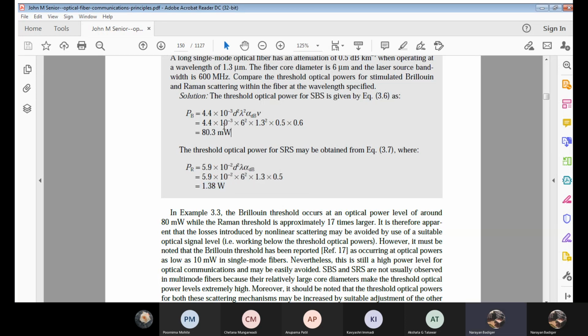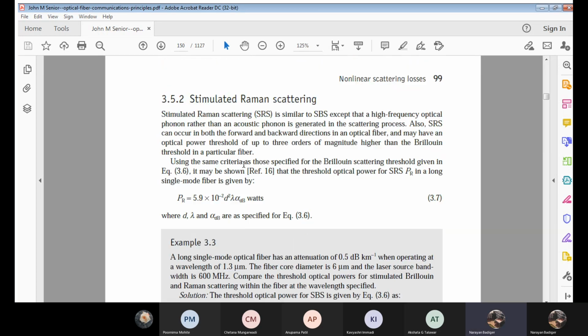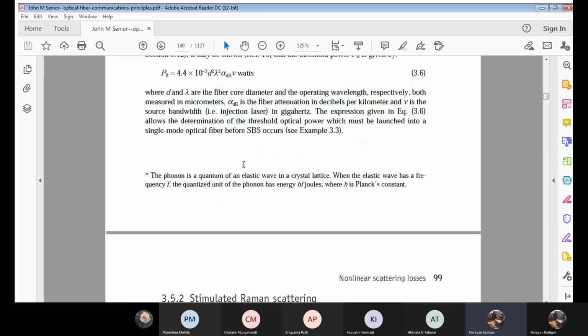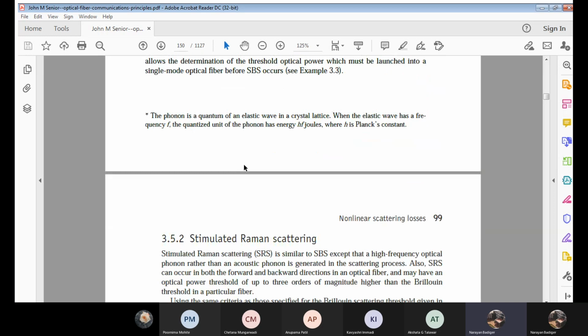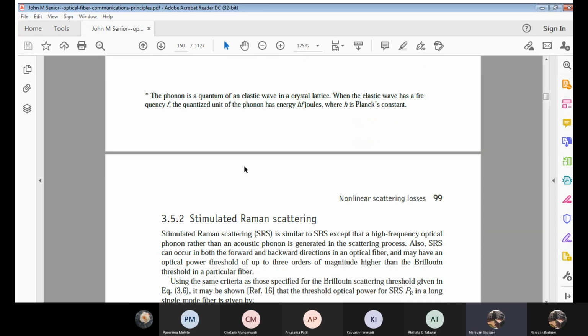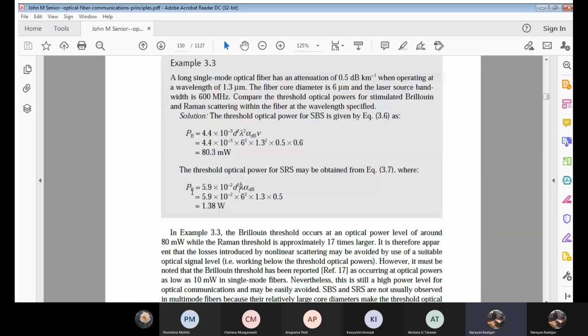Now what can we understand from this? As I mentioned previously, the threshold optical power of SRS will usually be three orders of magnitude higher than SBS. The same thing we get here. I can observe this: 80.3 milliwatts.